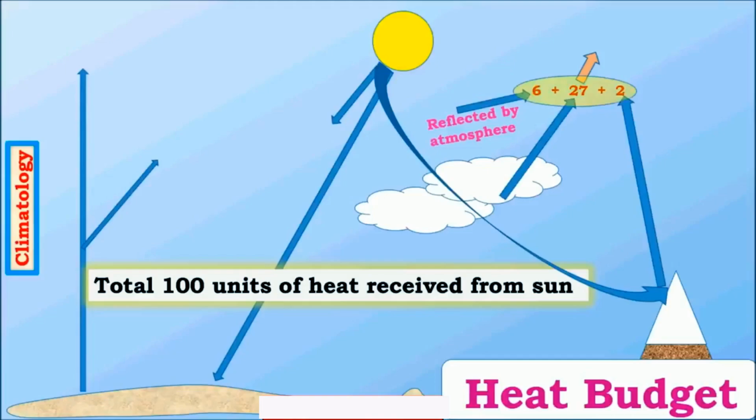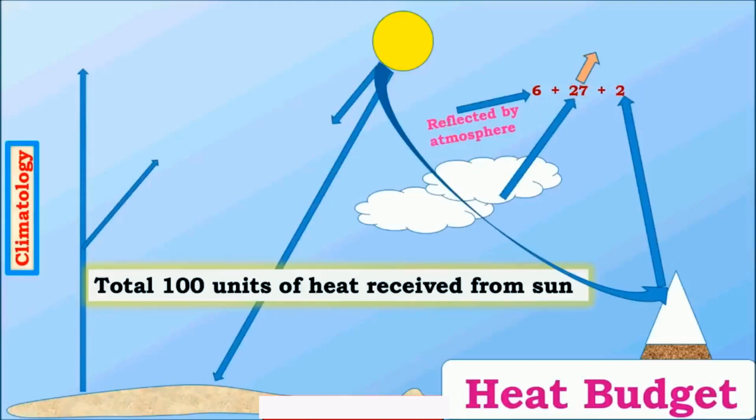And then there is a certain amount of reflection by clouds. When clouds get the sun's rays, about 27 units are reflected back into space, and snow-capped mountains reflect back about 2 units into space. Reflection is nothing but when light falls on a certain object, it gets reflected back in the form of light.